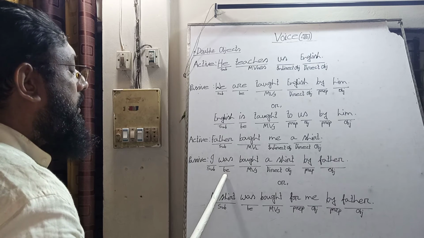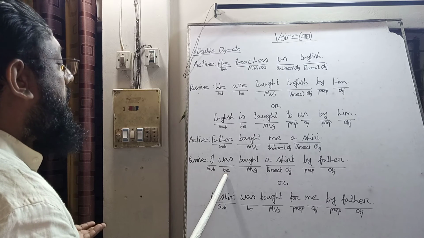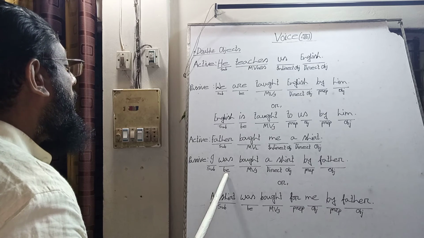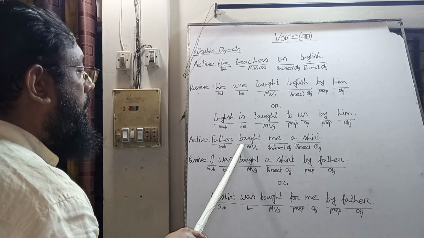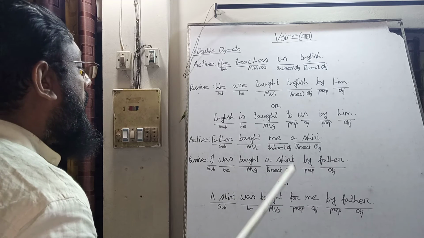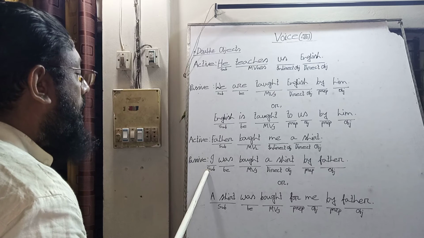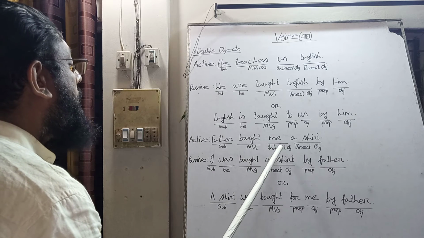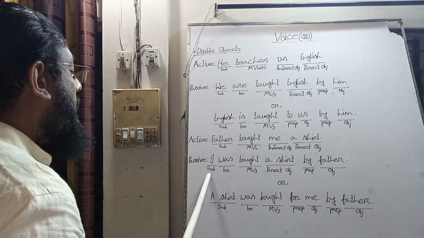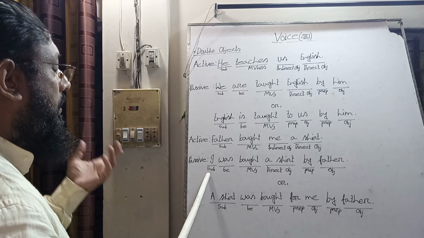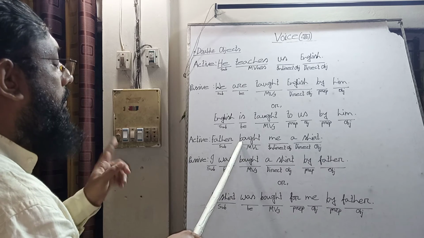And when we see there is "was" or "were," it is the past indefinite tense, so we take the first form of the main verb "buy": "father bought." We use the subject of passive voice as the object of the main verb in the active voice. So "I," the subject of passive voice, will be the object of the main verb "bought" in the active voice.